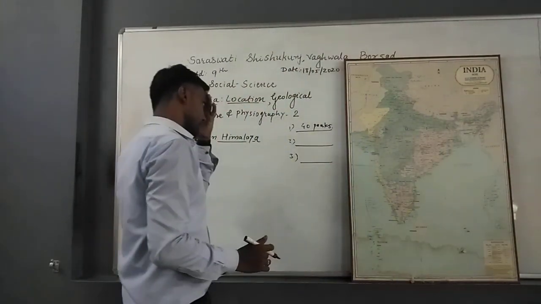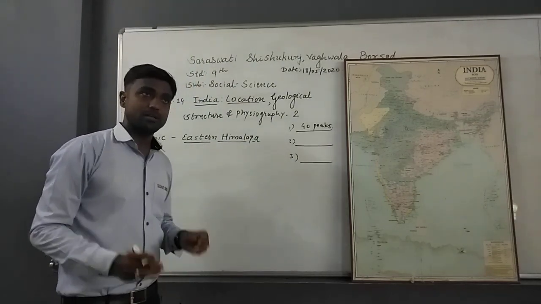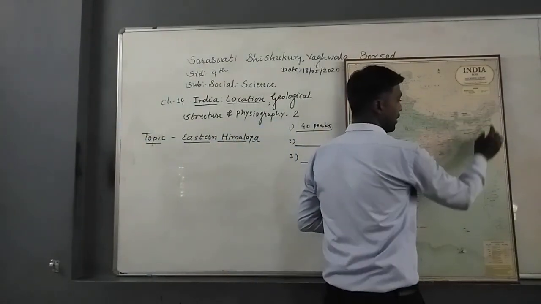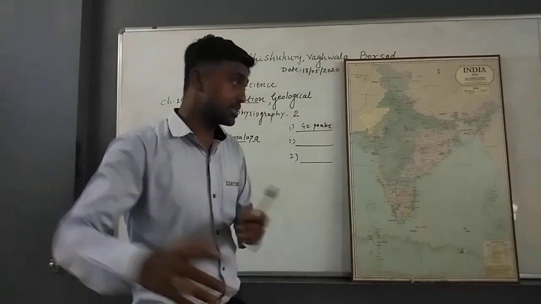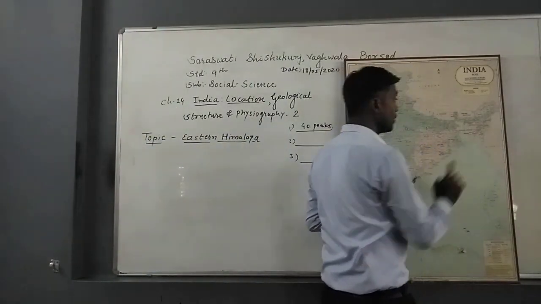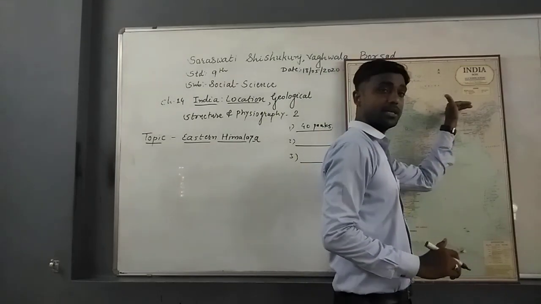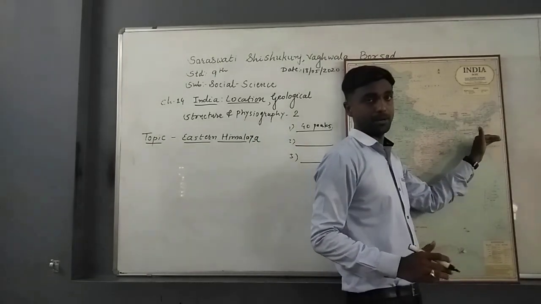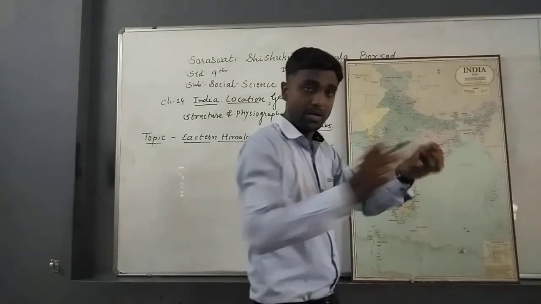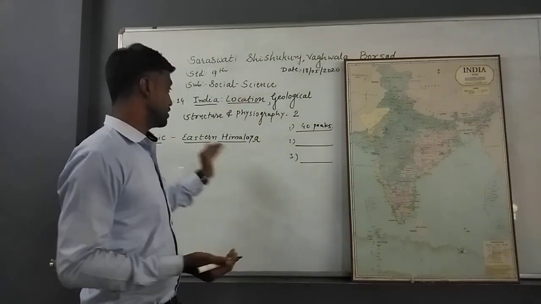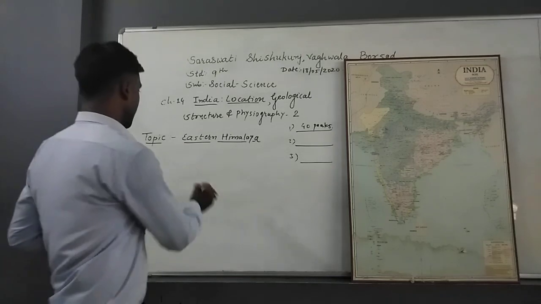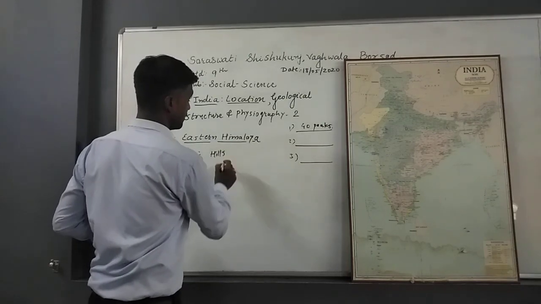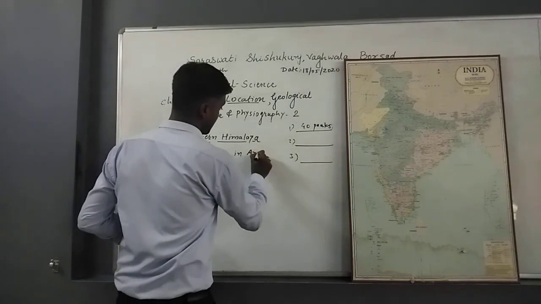First of all, in this eastern Himalaya we find only some hills, because these hills are connected with the Arakan Yoma mountain ranges, which are located in Myanmar. So look, the hills starting from Arunachal Pradesh will be connected to the hills, or you can say mountain ranges, located in Myanmar. So there will be an entire mountain belt there. Which hills are there in the eastern Himalayas, that we will discuss. So the first one is the Patkai Hills in Arunachal Pradesh.